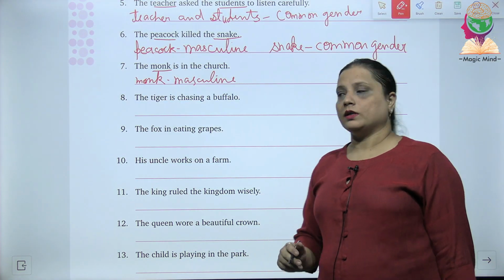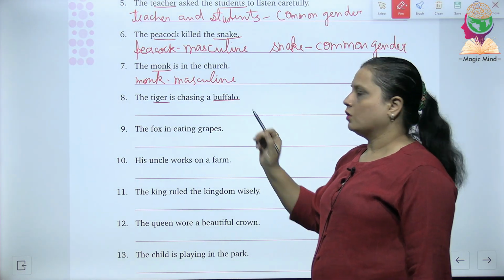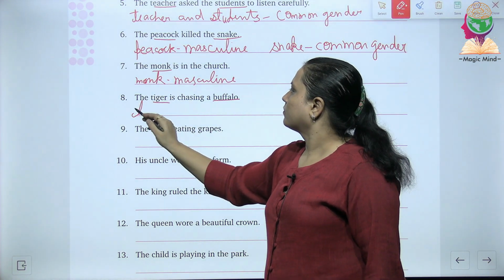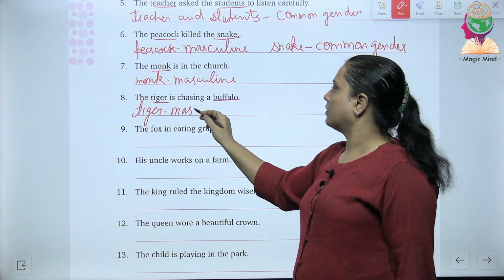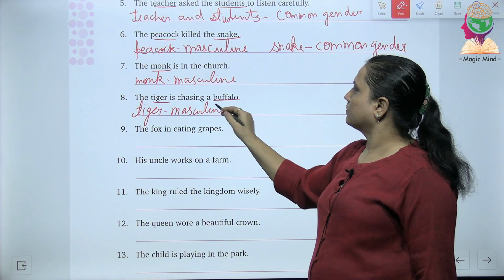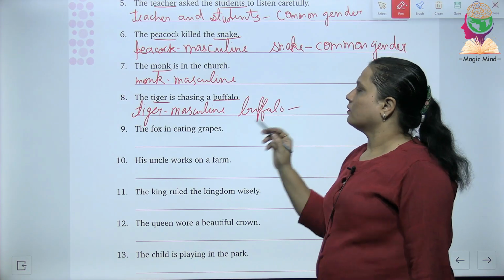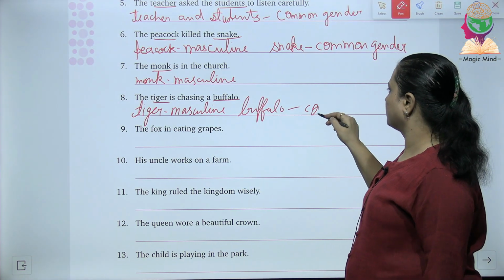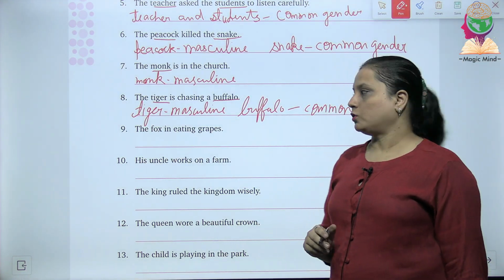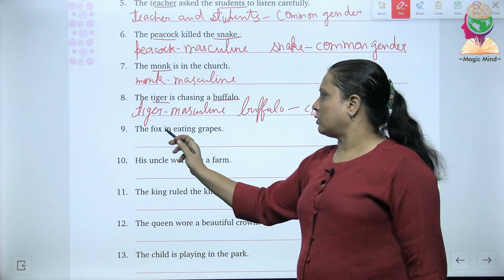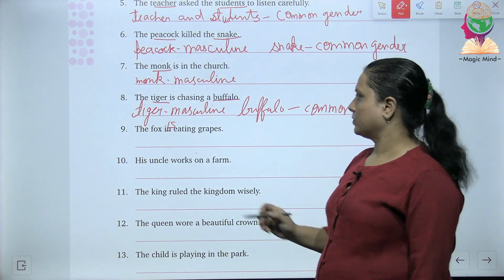Then the eighth one is the tiger is chasing a buffalo. Okay. So what is tiger? Tiger is masculine. Buffalo is common. Next, the ninth one. The fox is eating grapes.